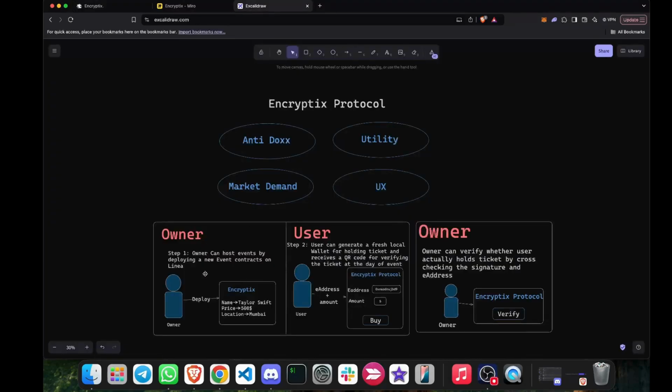As I said here, owner can create a Taylor Swift event. So I will explain how Encryptex protocol works now. When we went to so many global events, I saw that anons hesitate to show their real world identity or real world proof like passport while joining in global Singapore events, because they have purchased the ticket of that event from their on-chain wallet.